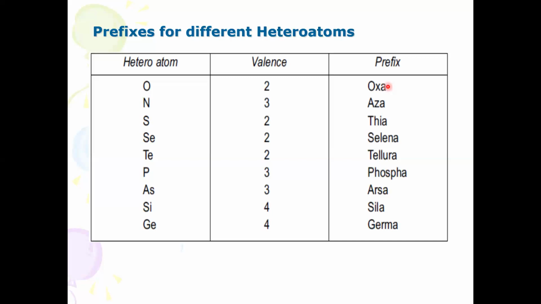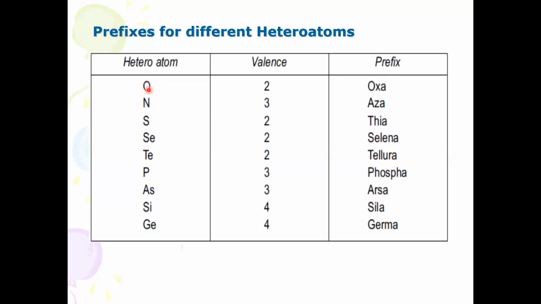In the next slide you can see that. Nitrogen, this is the prefix name for the heteroatom only. Sulfur, thia. Selenium, selena. Tellurium, tellura. So these are different heteroatoms and their prefixes, but you need not bother about selenium onwards.